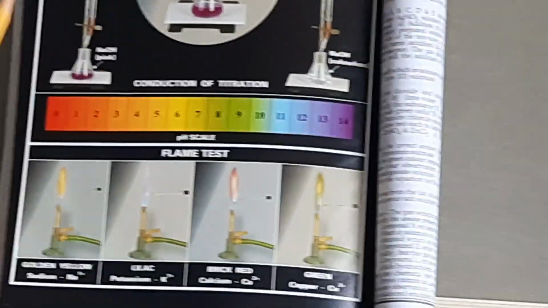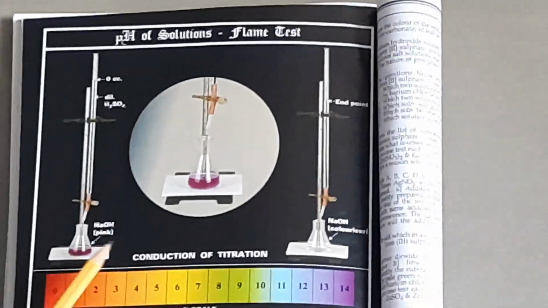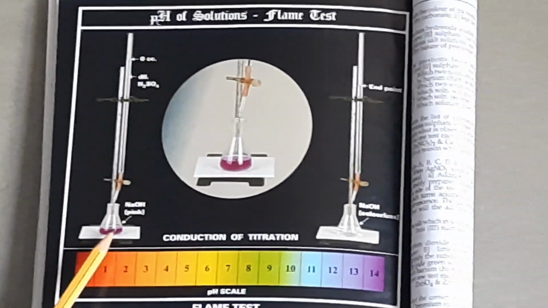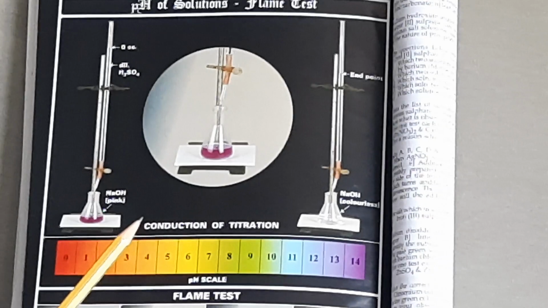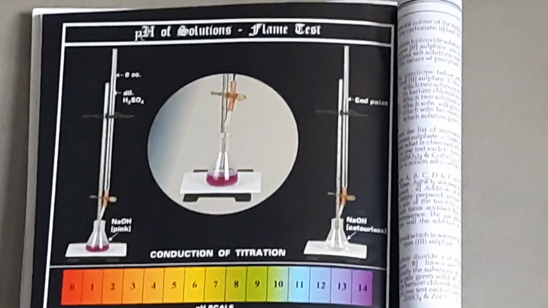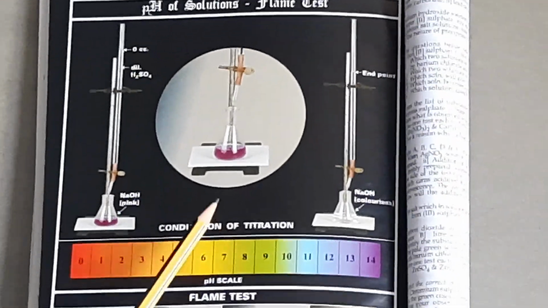End point means the point at which the pink color just disappears. When it just disappears, at that point the acid has completely neutralized the alkali and the salt sodium sulfate has been formed. So that is your end point. This neutralization of an alkali is called the titration method.